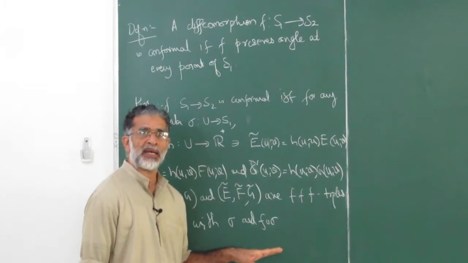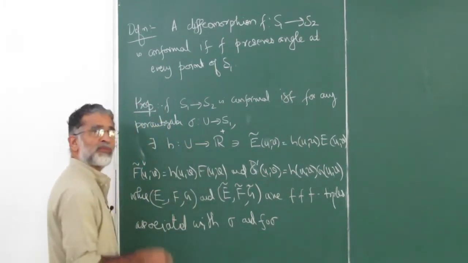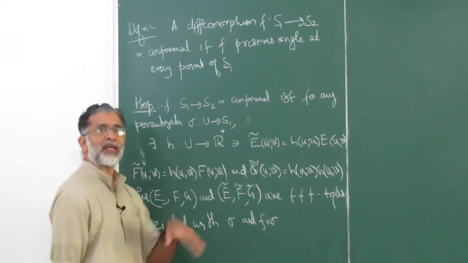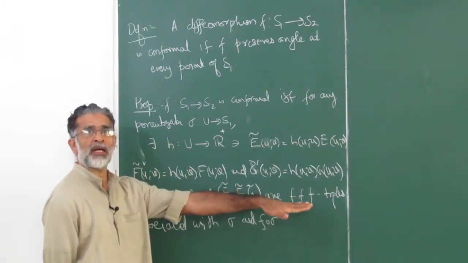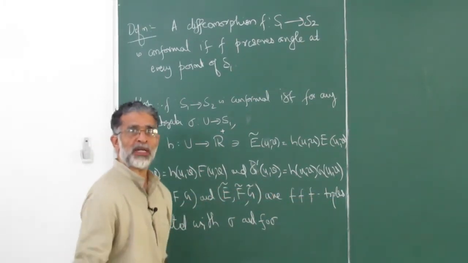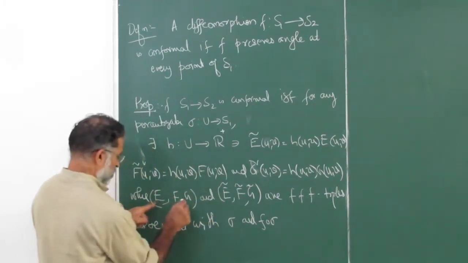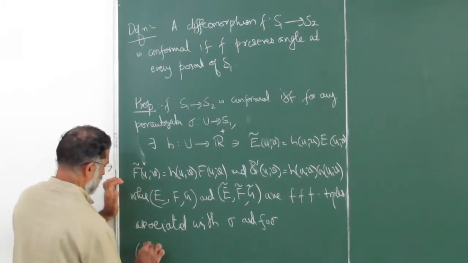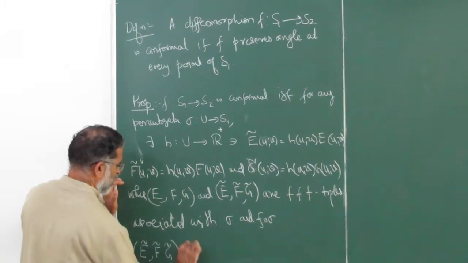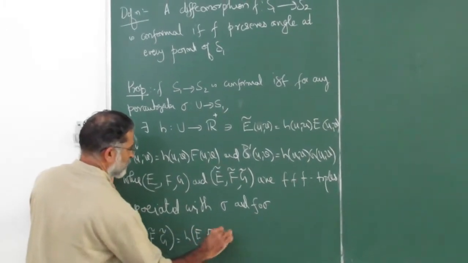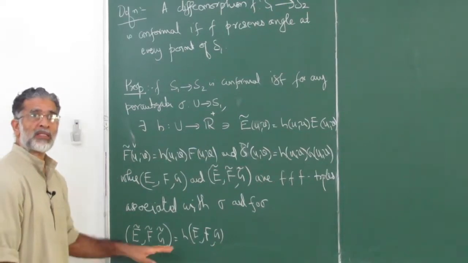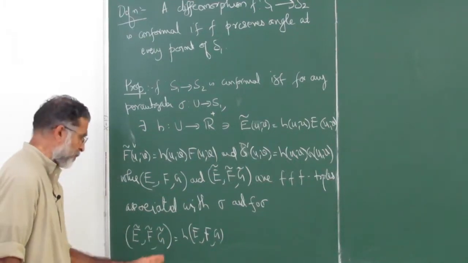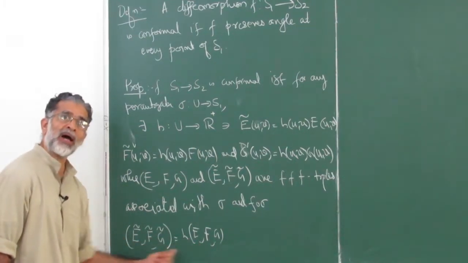I just made a mention earlier, so I am just writing. So if we have these two, then the word used is that one is a multiple of the other by a function, or you call it proportional. So very quickly, E tilde, F tilde, G tilde is equal to H times E, F, G. All these are now defined with the same H on U. So at every point U, this triple, these two are equal.